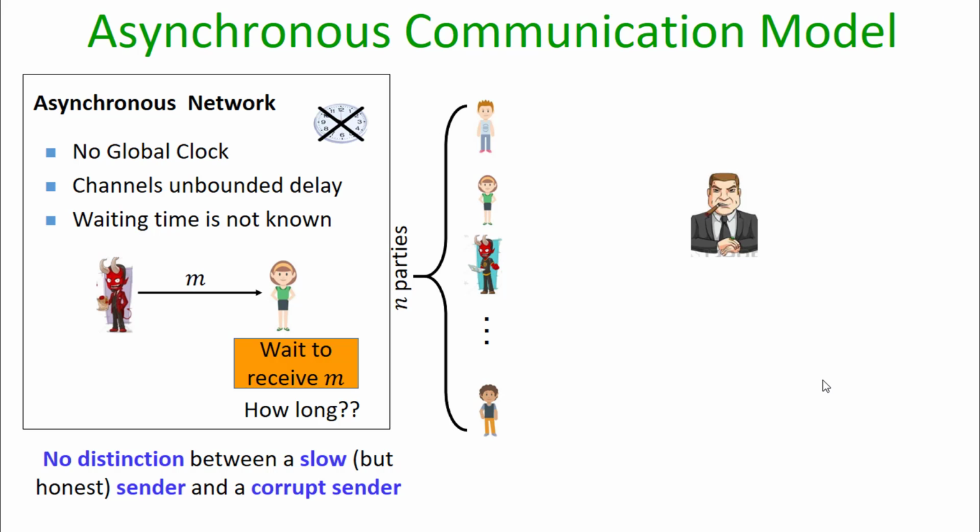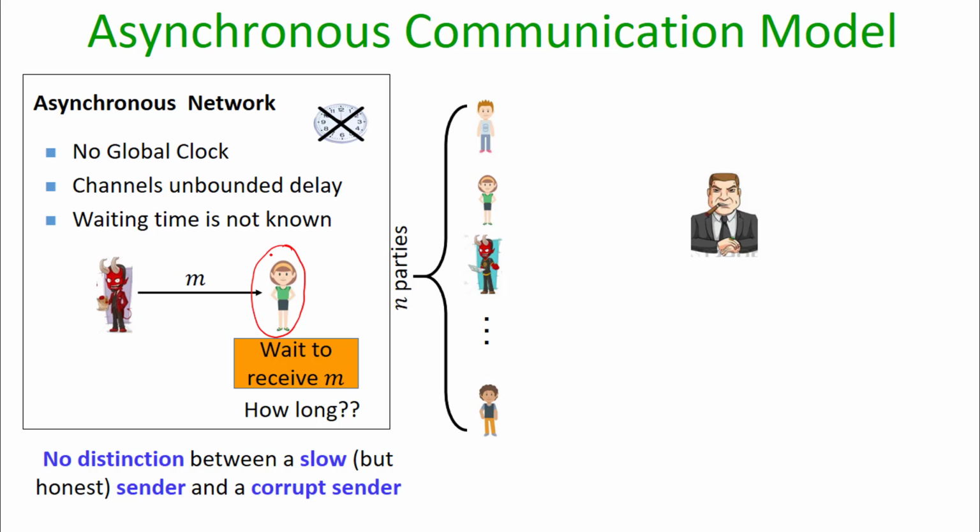Due to this, an inherent restriction imposed in the asynchronous communication model is that a receiving party cannot distinguish between a slow party whose messages are delayed and a corrupt party who has not sent a message at all. That means, from the viewpoint of this receiver, if the message M which it is expecting does not arrive, then it does not know whether the sending party has sent the message or not.